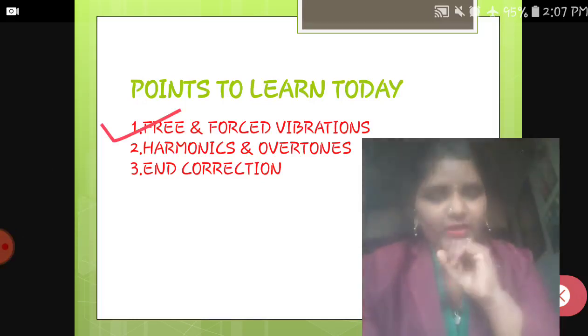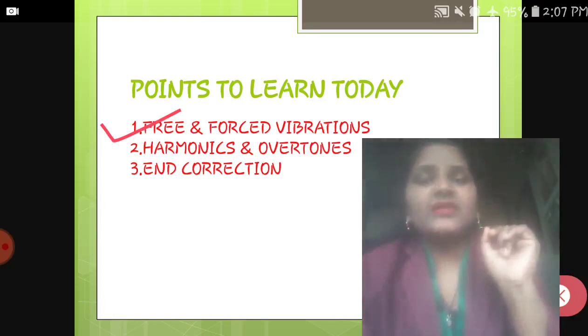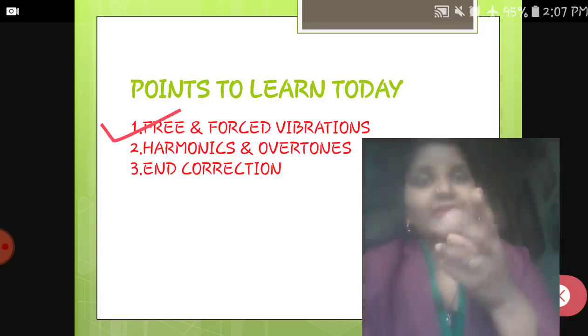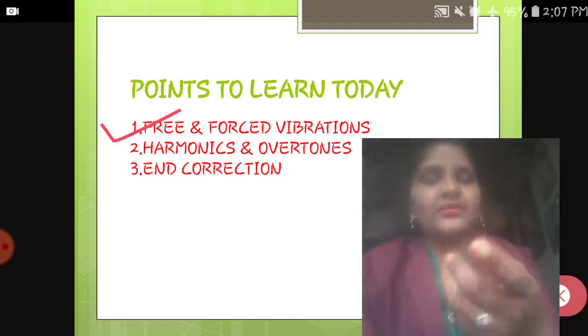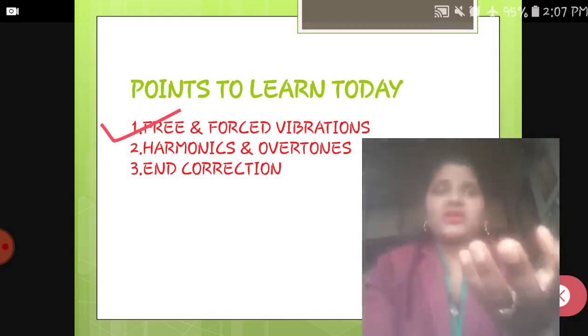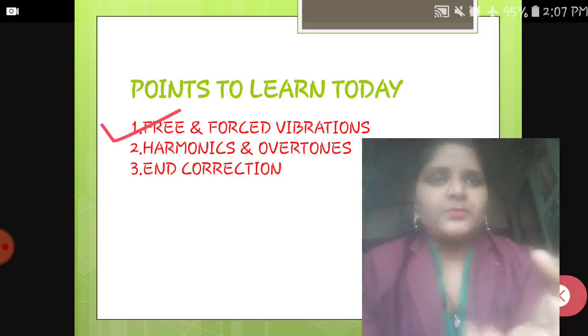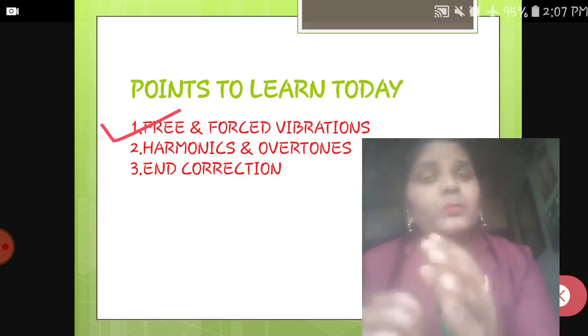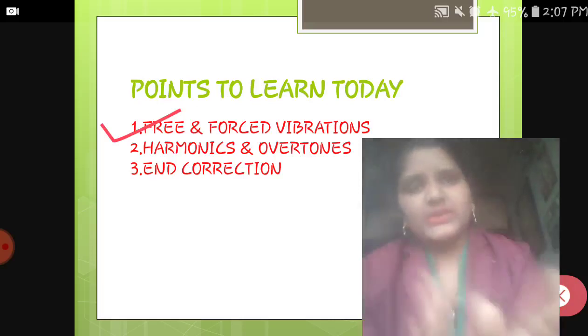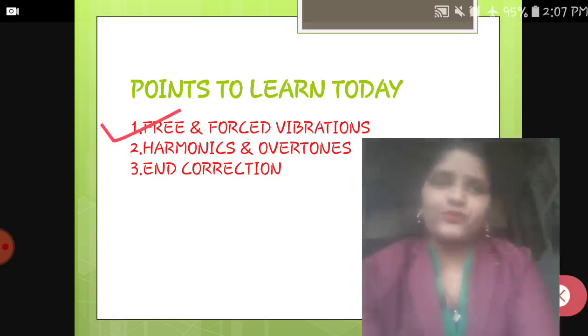When we consider a wave, the particles inside the wave always vibrate, and depending on their vibrations, we got two types of waves, right? The first one is longitudinal and the second one is transverse. So you already know the meaning of vibrations over there. We are just going to see two types of that, which are free and forced.